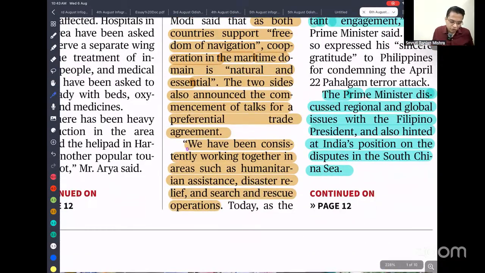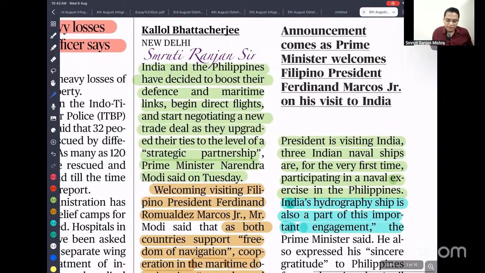So we have been consistently working together in the area of humanitarian assistance. Yes, whenever there has been a severe disaster in the past 1 or 2 years, a flood or cyclone, India provided assistance there. So in humanitarian disaster relief and search and rescue operations, we are cooperating with one another. During the president's visit to India, three naval ships participated for the very first time in a naval exercise in the Philippines. So while the Philippine president visited India, our naval forces were also doing exercises in the Philippines.